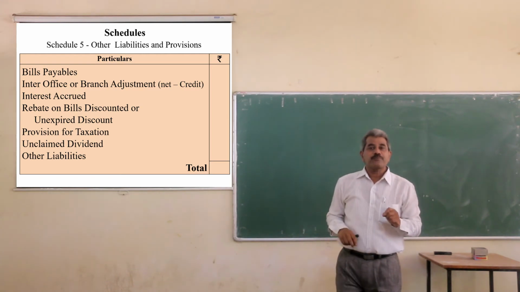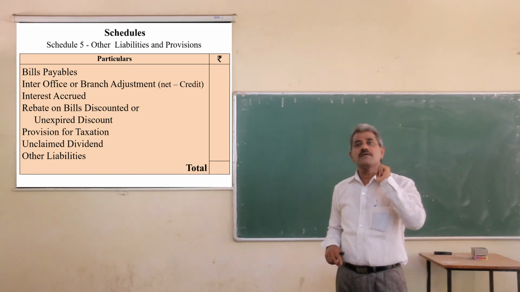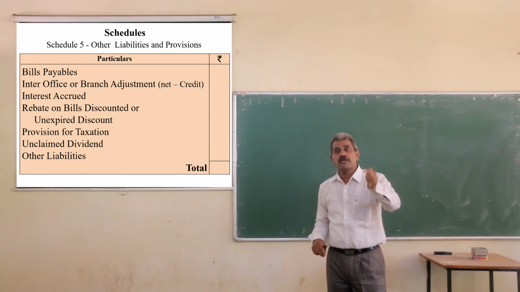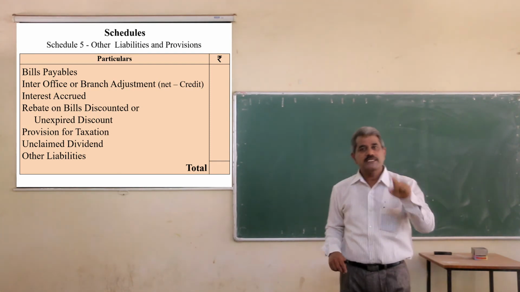For example, if there is a bill for 3 months, and it is discounted on 1st March, suppose discount is rupees 300.